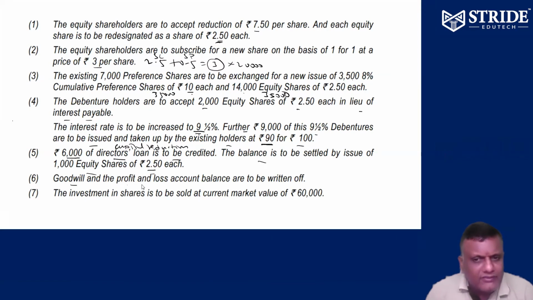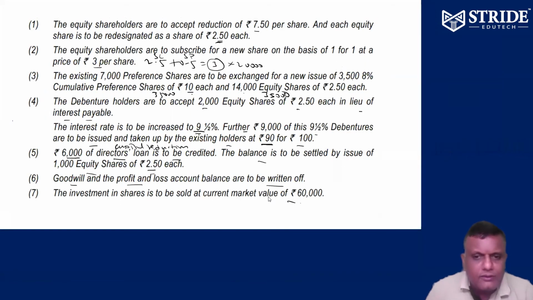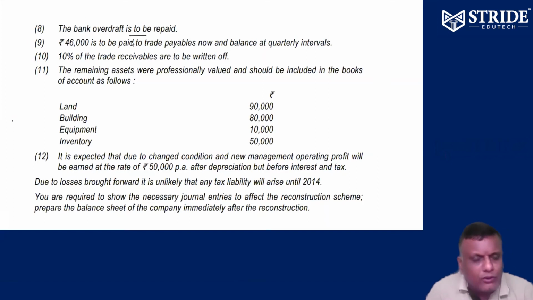And we know goodwill and profit and loss to be written off. So capital reduction to be debited, goodwill and P&L to be credited. Investment to be sold at market value of 60,000. Kindly check, what is the investment value here? 27,000. Sold for 60,000. So there is a profit. We can credit the profit to capital reduction account. Bank OD to be repaid, bank OD to bank.